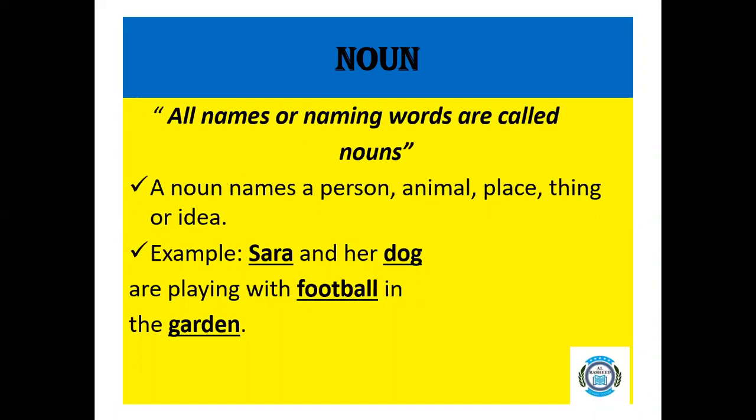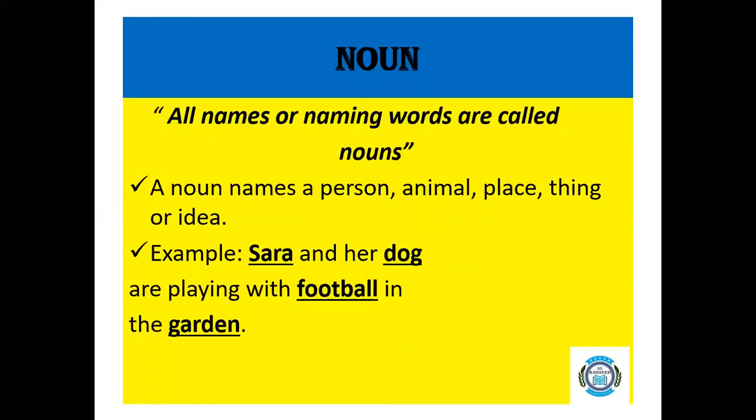What are nouns? Everything around us has a name. You all know that in this world, everything has a name. So all the names or naming words are called nouns. A noun names a person, an animal, a place, a thing, or an idea. For example, Sarah and her dog are playing with a football in the garden.